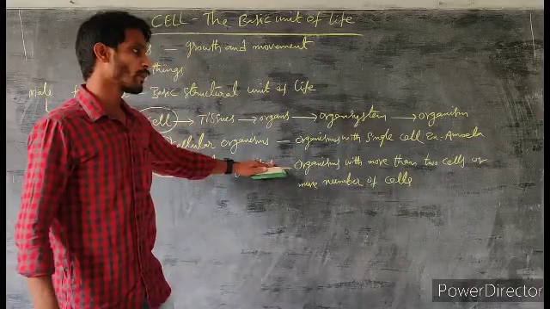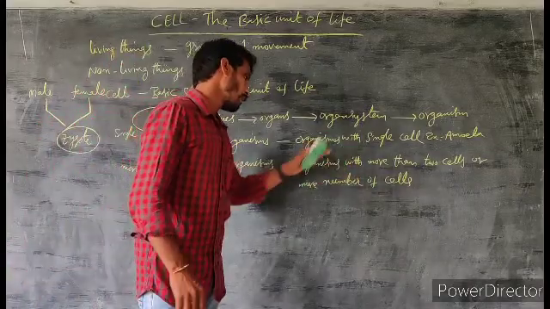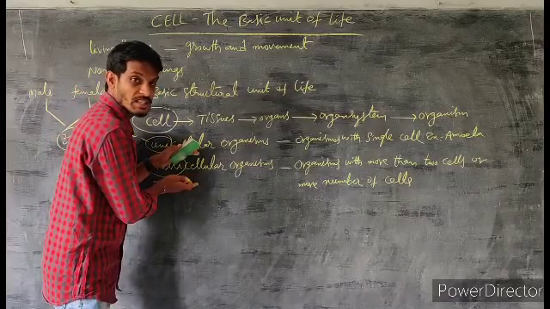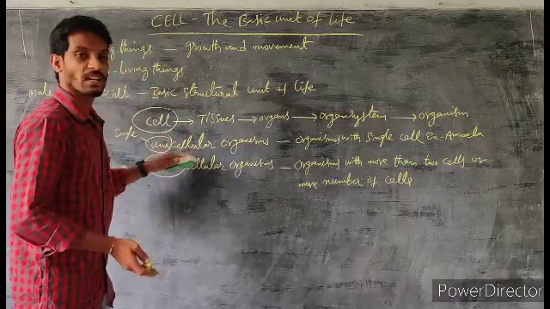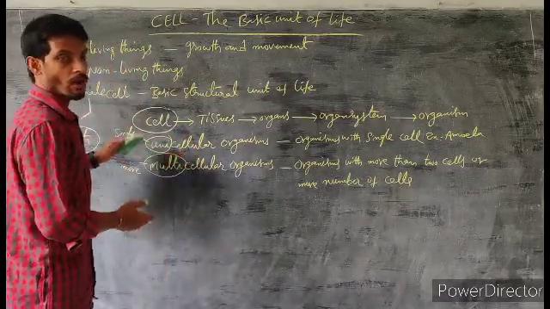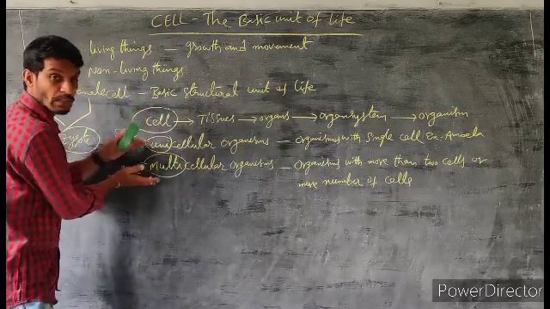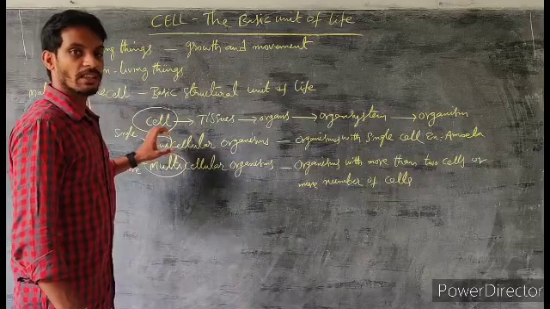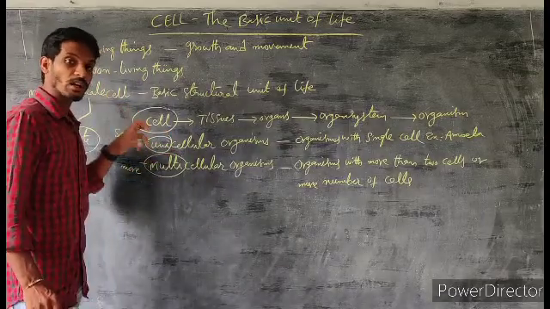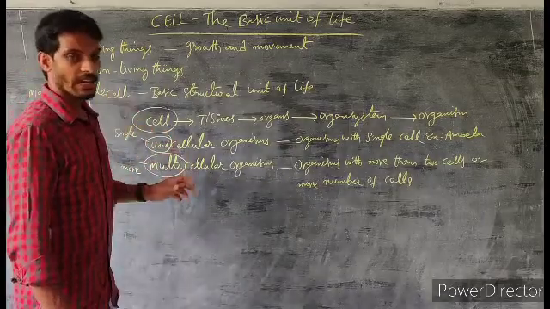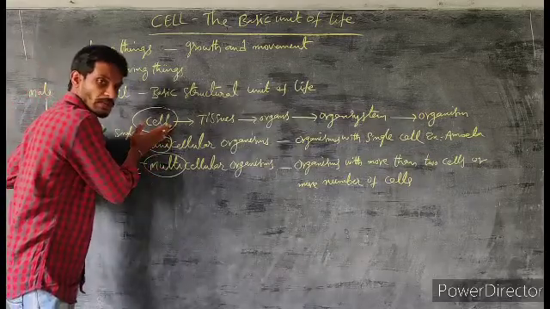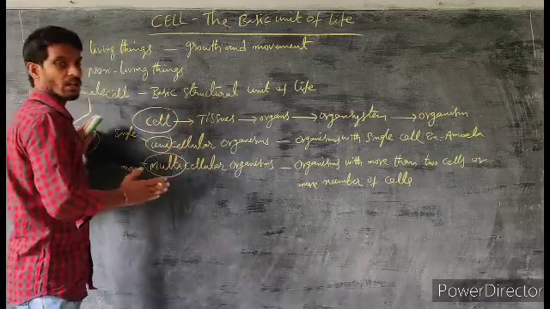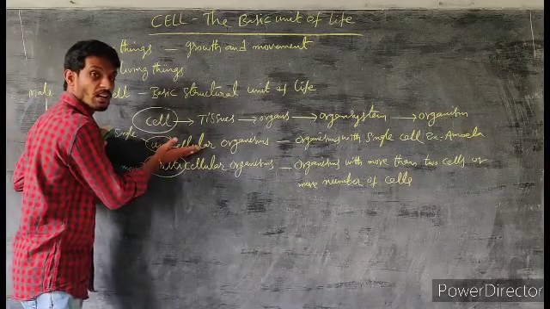Organisms with more than two cells or more number of cells are called multicellular organisms. On what basis are they divided into two types? Based on the number of cells present in the organisms. Organisms are mainly categorized into how many types? Two types. What are they? Unicellular organisms and multicellular organisms.